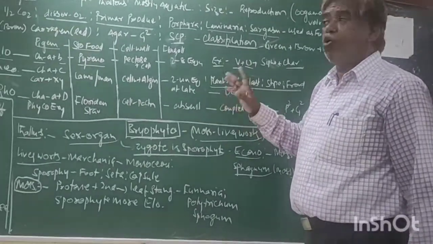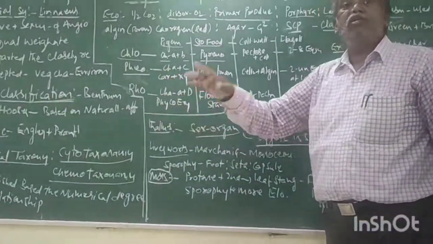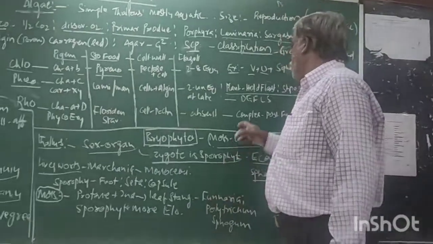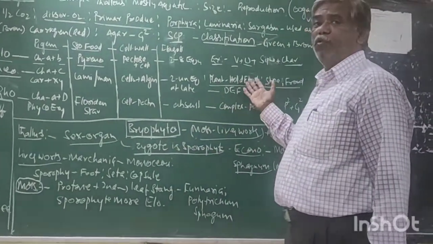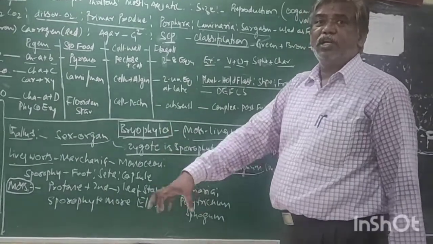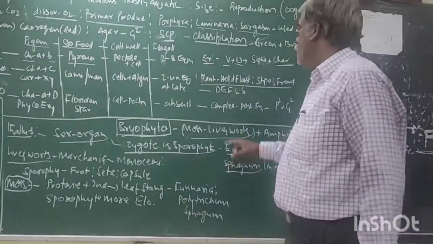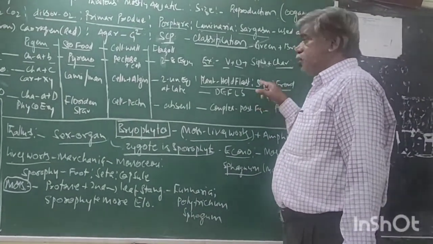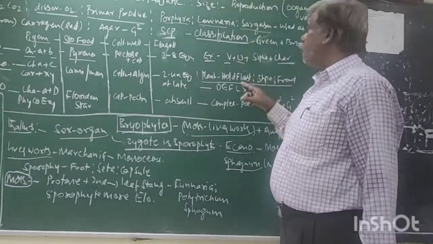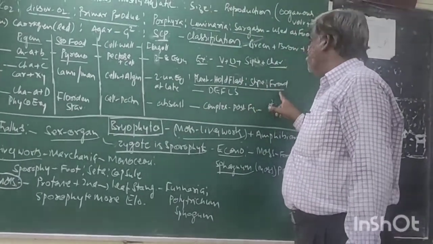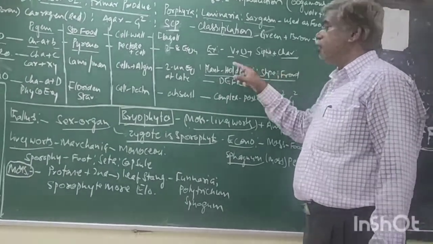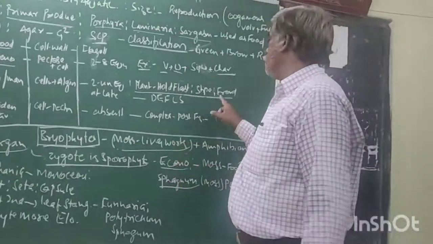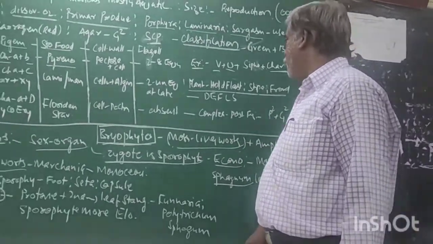That means the plant body of phaeophytes is differentiated into three parts. Holdfast, as the name indicates, is attached to the soil or substrate. The next one is a stalk-like structure, called the stipe. The next one is the frond, the photosynthetic part. Among these three, which is the photosynthetic part? Frond. Right. The next one.